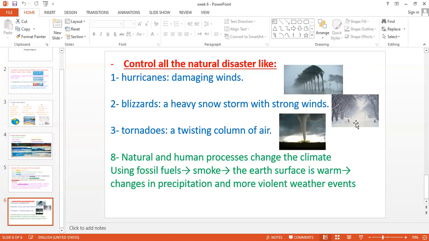Number two, blizzard. It's a storm, as you can see from the picture. It's a heavy snowstorm. So what is the meaning of blizzard? Blizzard means heavy snowstorm. So blizzard is related to snow. Number three is tornadoes. What is the meaning of tornadoes? It means a twisting column of air. Look, this air that's coming as a column. So this twisting column of air is called a tornado. So what are the climate disasters? Those are the three climate disasters: hurricanes, blizzards, and tornadoes.